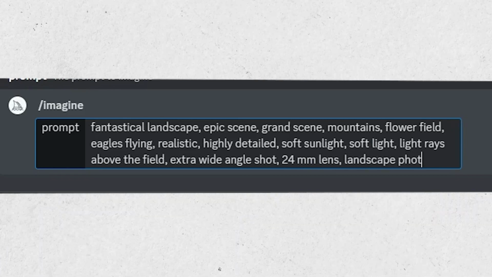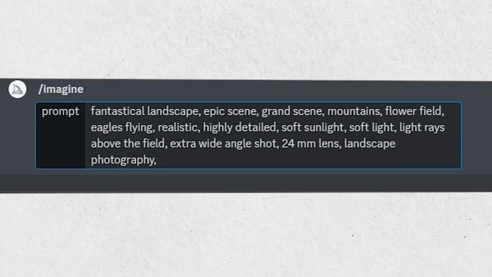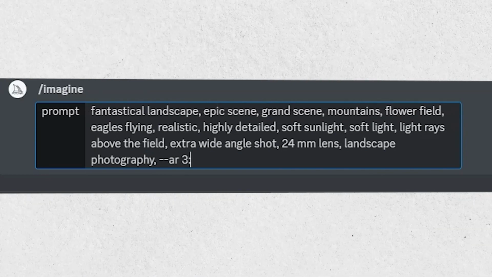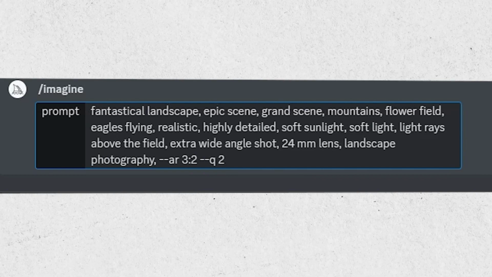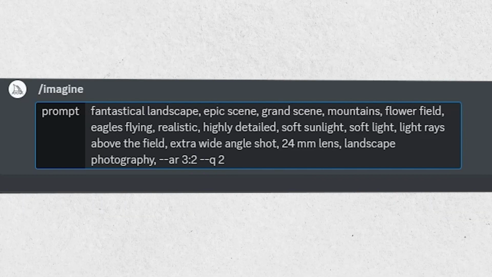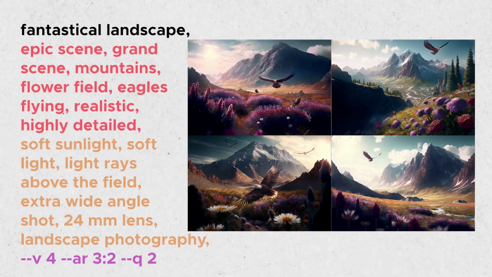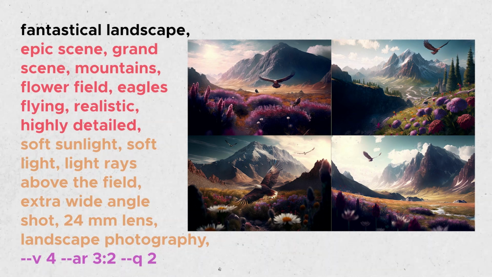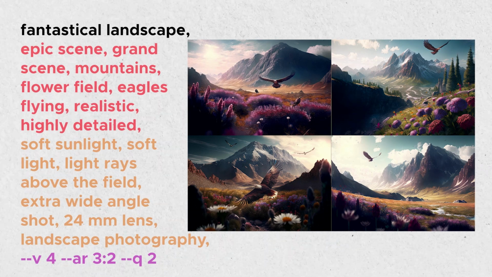Landscape photography. I will add the same modifiers to it. Aspect ratio 3:2, quality 2. And since we have the version 4 included, that parameter will be added automatically. This is the result of having a more complex prompt. I will upscale the images I like, and we can further modify them by making variations.